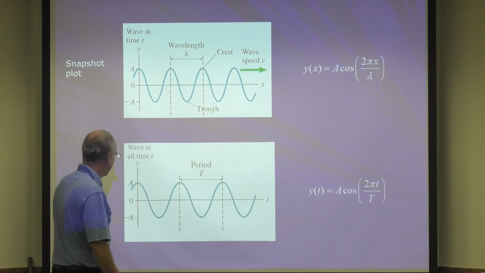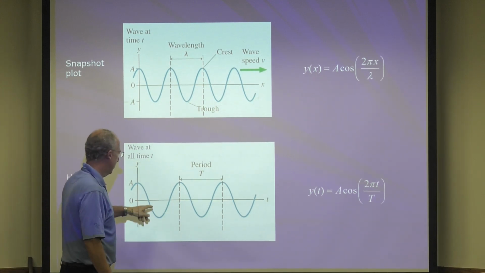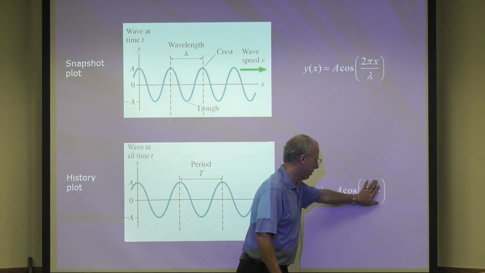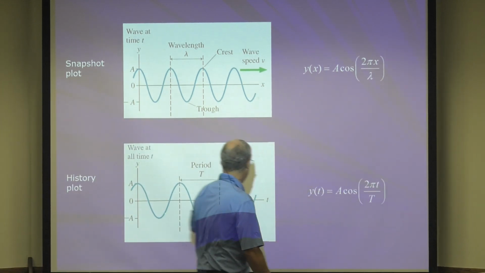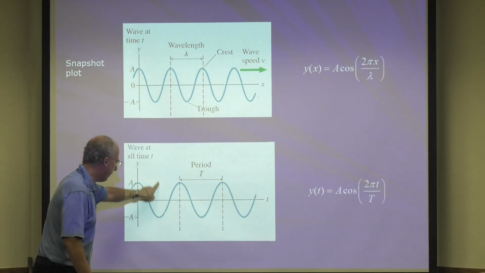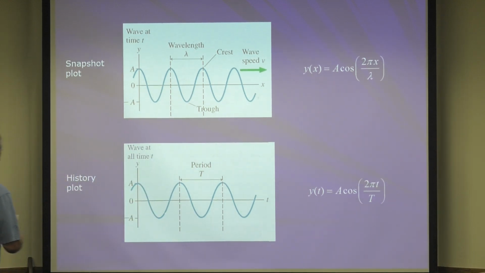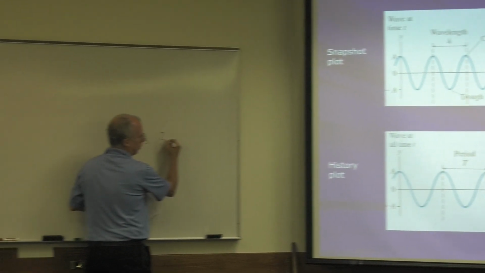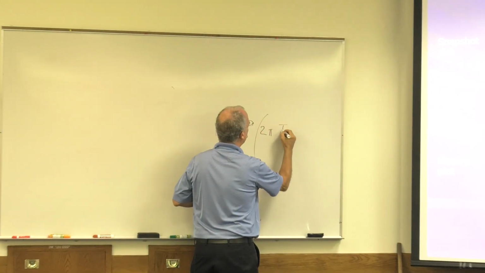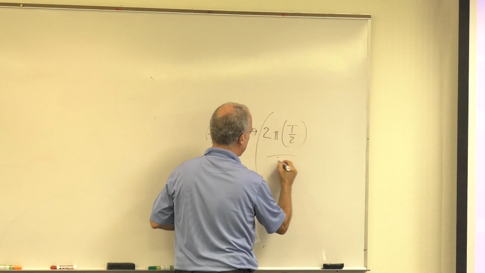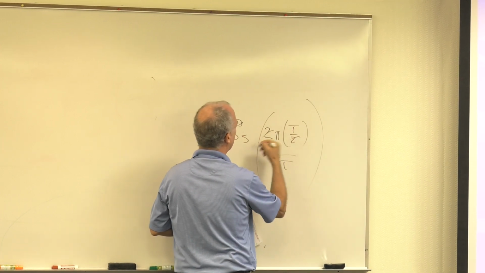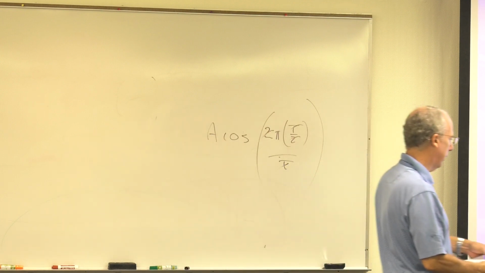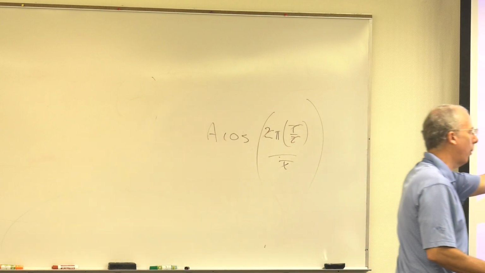Let's try it. If we put in 0, cosine 0 is 1, you get A. If you put in half a period, you'd have A cosine 2 pi times T over 2 divided by T. The 2 kills, the period kills. Cosine of pi is negative 1, so you get negative A. It works, so both of those work.